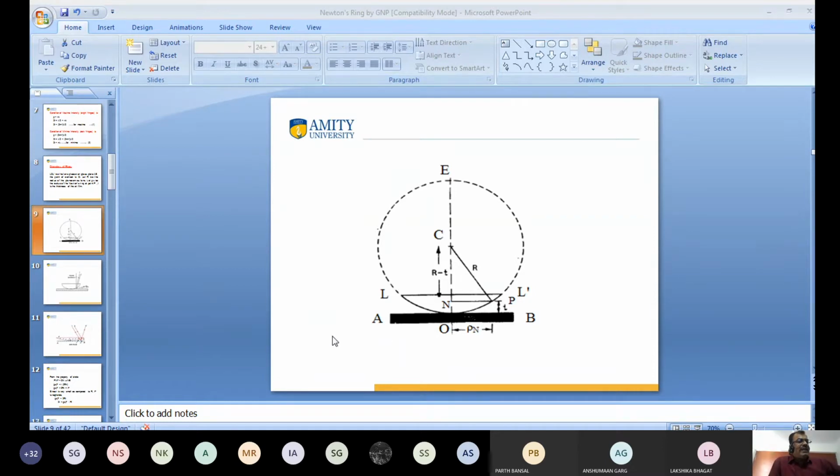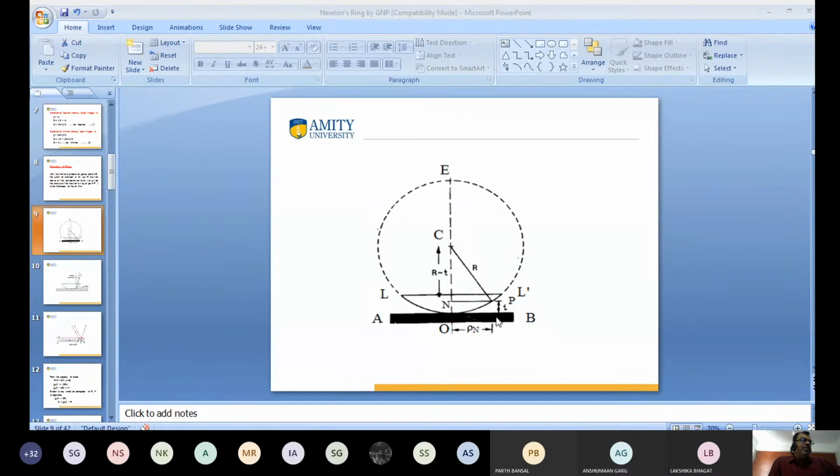Clear? Again I tell you, this is the glass plate AB, and LOL dash is the convex lens. Suppose that capital R is the radius of curvature of the convex lens. So I draw a radius of the circle of radius capital R. The value of CE is equal to R, and the value of OC is equal to R.